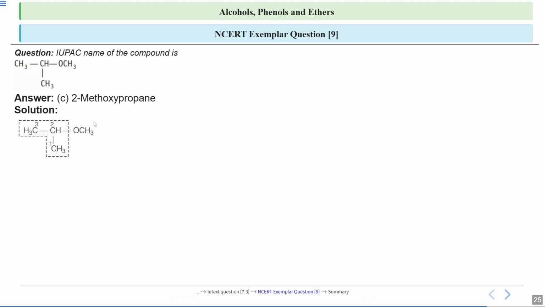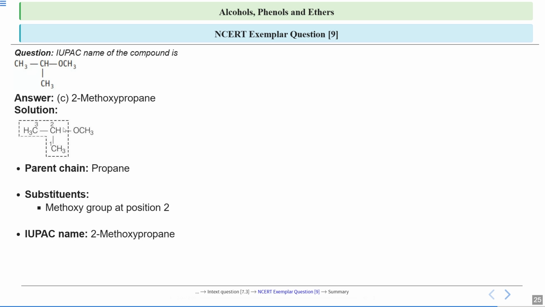So first we write the alkoxy part. Here the oxygen is attached to one methyl group. The parent chain is propane because 3 carbon atoms are there. And the substituent, on second carbon a methoxy group is attached. So the IUPAC name will be 2-methoxypropane.